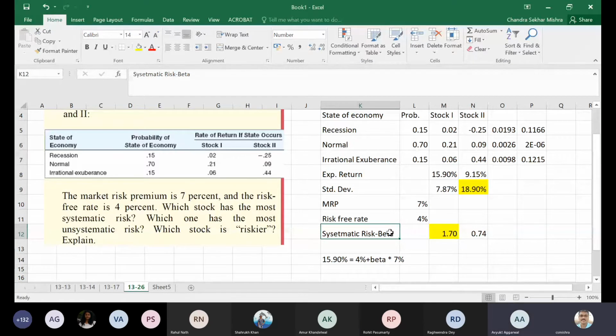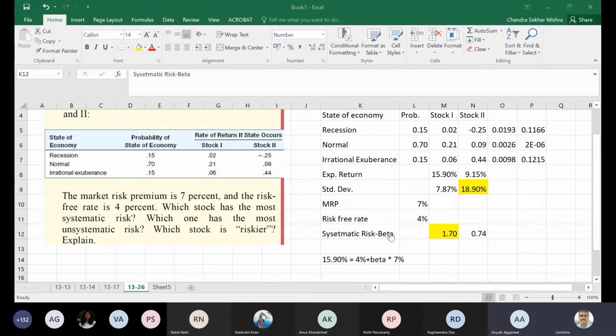Okay. And also, just a minute. Beta also talks about the reward to risk ratio. If beta is high, the reward to risk will be higher. The reward to risk is given by the risk premium, so if beta is high, multiply that, and you get a higher return as such. Anyone, somebody was saying something?